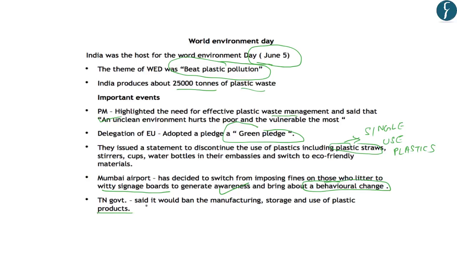So, the key points that emerge from this article are that World Environment Day is celebrated on June 5th. The theme of this year's World Environment Day was Beat the Plastic Pollution. Also, this is the data which can be used for the mains examination, that India produces 25,000 tons of plastic pollutants. The statement of the Prime Minister in this regard is also important from mains point of view, and it can be used in any of the answers which are related to environment, or a question can be asked about how an unclean environment hurts the poor and the vulnerable the most. Further, this can be used about highlighting the importance of behavioral change and not just about putting fines on each and every activity of pollution.